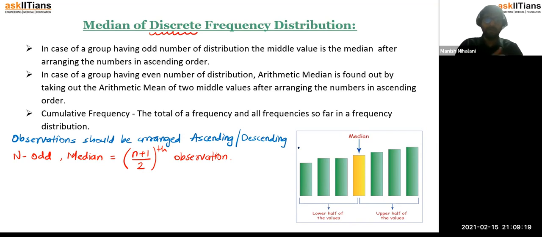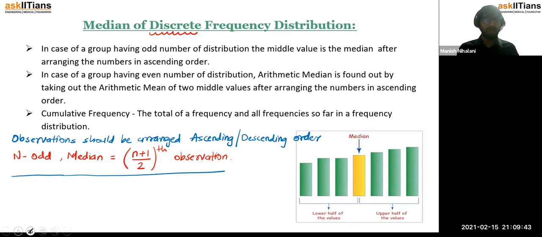Because 51 plus 1 by 2, so 52 by 2 is the 26th observation, right? I hope everyone's understanding. So in any case you have to first arrange your data in either ascending or descending order. So that is the formula when n is odd.